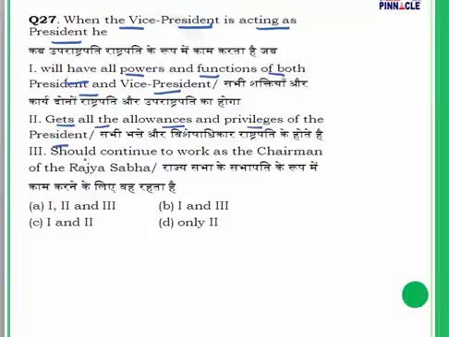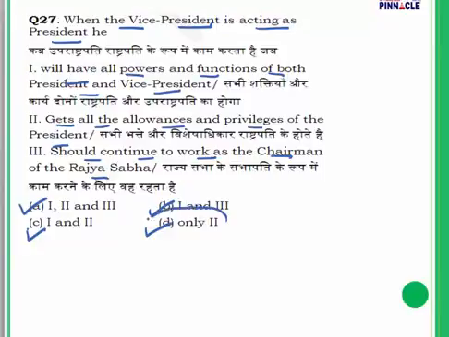And point number three, he should continue to work as the chairman of the Rajya Sabha. The options are: all are correct, 1 and 2 only, 1 and 3, and finally only 2. So these are the options available to us in question number 27.